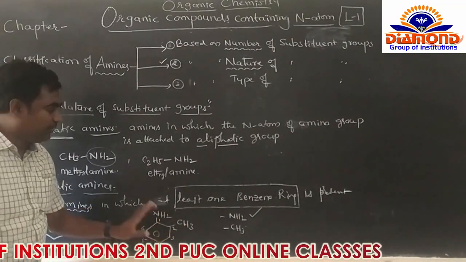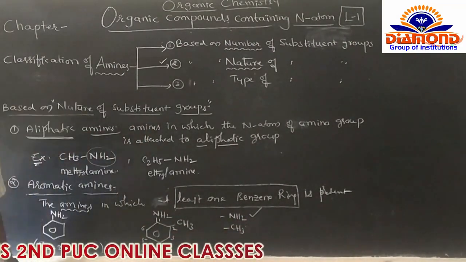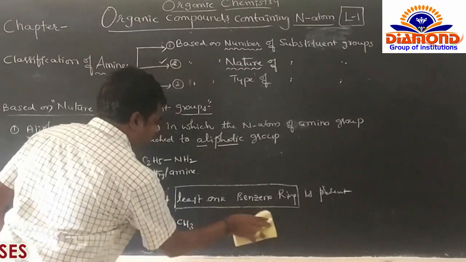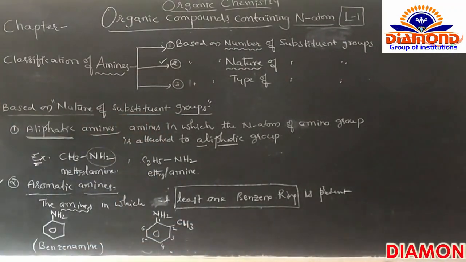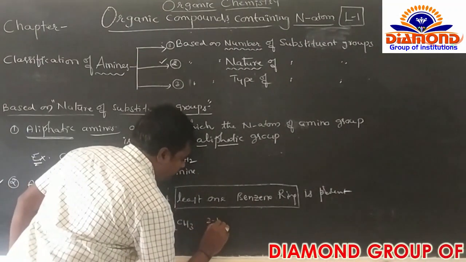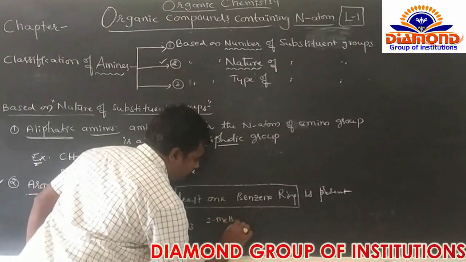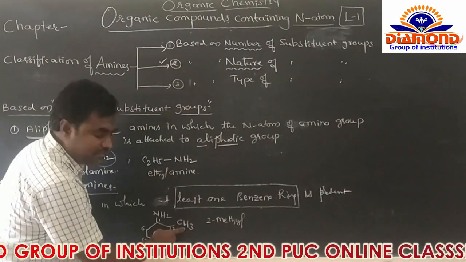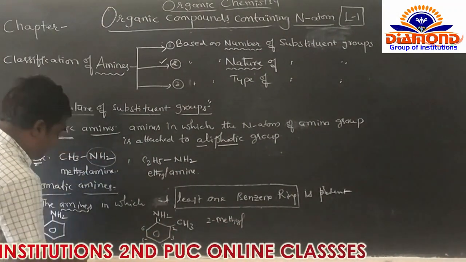Now, what's the compound name? Here the name of the compound is 2-methyl benzene amine.